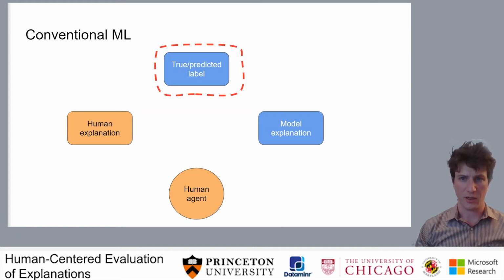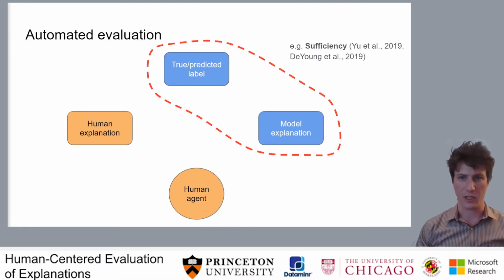Conventional machine learning evaluation tends to think about the relationship between the true and the predicted label. How accurate was it? Fully automated evaluation of model explanations tends to look at the relationship between the model's explanation and its prediction. An example is the idea of sufficiency, which asks whether the tokens in a model rationale are sufficient to let the model make the prediction that it would have made with the full information.